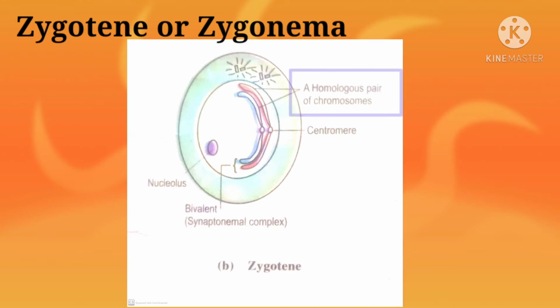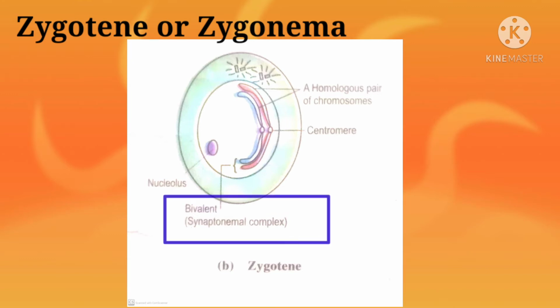It is a phase in which homologous chromosomes begin to pair lengthwise. That means the morphologically and genetically similar chromosomes, one from the paternal parent and the other from the maternal, present in the diploid cells are called homologous chromosomes, or simply homologs. Such a pairing of chromosomes is called synapsis. The pairs at this stage are called bivalents.